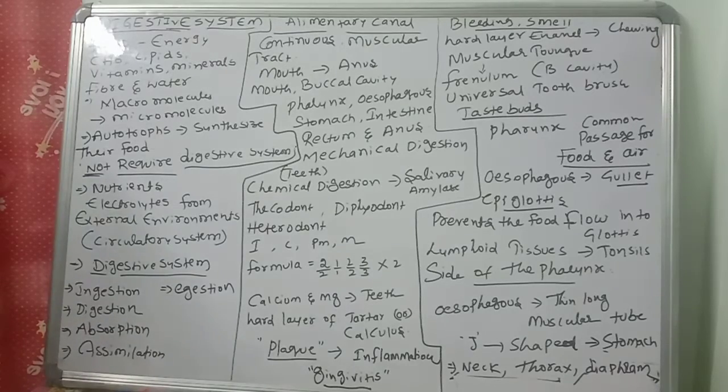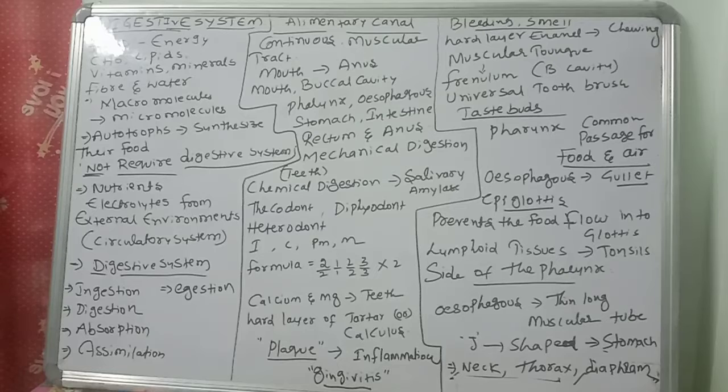Now come to the main concepts of the digestive system. What are there in the digestive system? We will discuss. First, taking of the food. We are taking the food and keeping it in our mouth, right? That is called taking the plate. Whether dosa, or chapati, or whatever it may be, you are eating, taking the food with your hand and keeping it in your mouth. That process is called ingestion. Taking and keeping in our mouth and swallowing and eating, that is called ingestion.